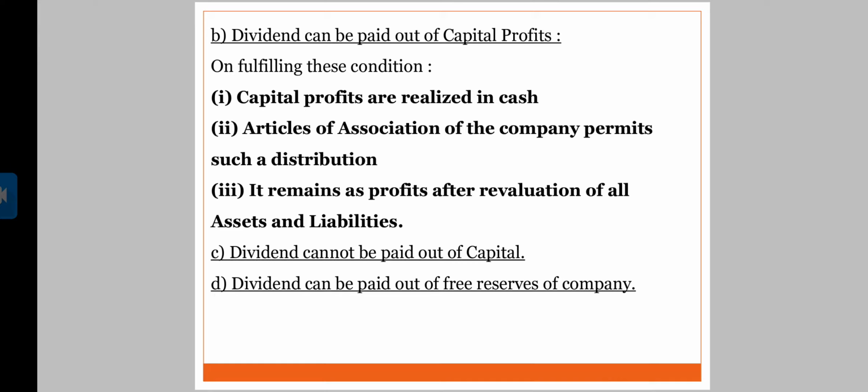Once all the revaluation of the assets and liabilities is done, the company can utilize capital profit. Again, these points are repeated here. Dividend cannot be paid out of capital, and dividend can be paid out of free reserves of the company. These are the two most important features of dividend.